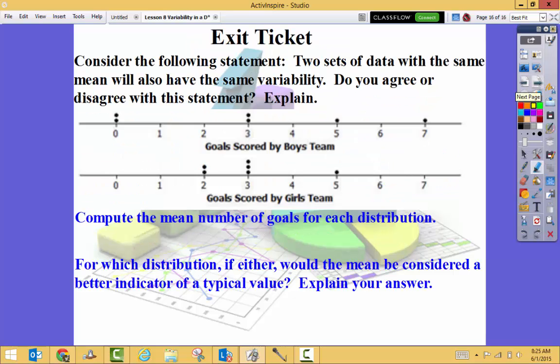Okay, here's your exit ticket. Consider the following statement: 2 sets of data with the same mean will also have the same variability. Do you agree or disagree? And explain. Then your second question uses these 2 dot plots up here. Compute the mean number of goals for each distribution. And then for which distribution, if either, would the mean be considered a better indicator of a typical value? Explain your answer.